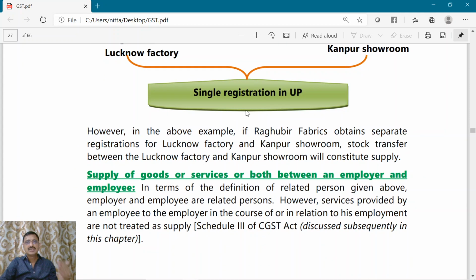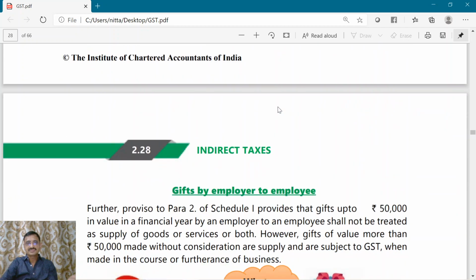What about supply of goods or service by an employer to his employee? Employee, employer are related parties, but in Schedule 3 of the CGST Act it is mentioned that the services provided by the employee to his employer in the course of contract of employment is neither a service nor good, so it cannot be subjected to GST.